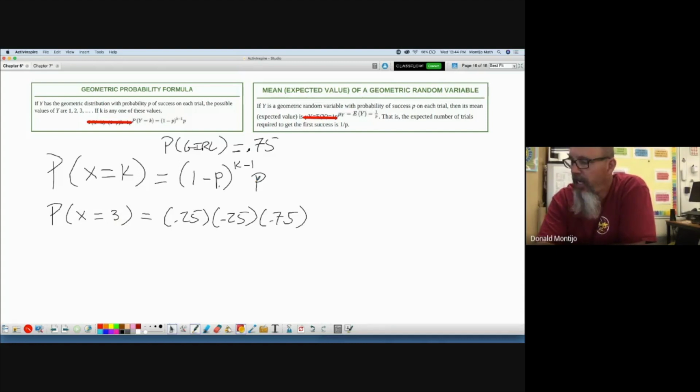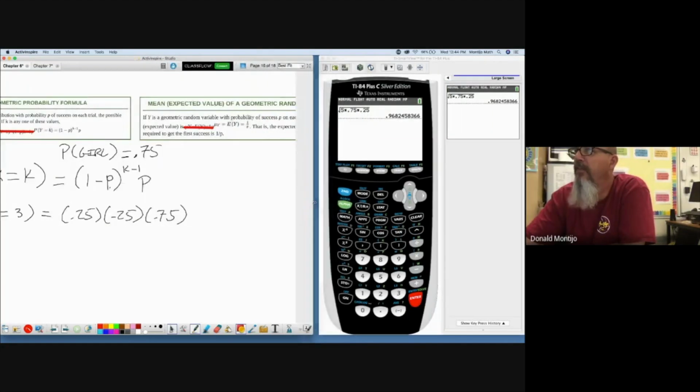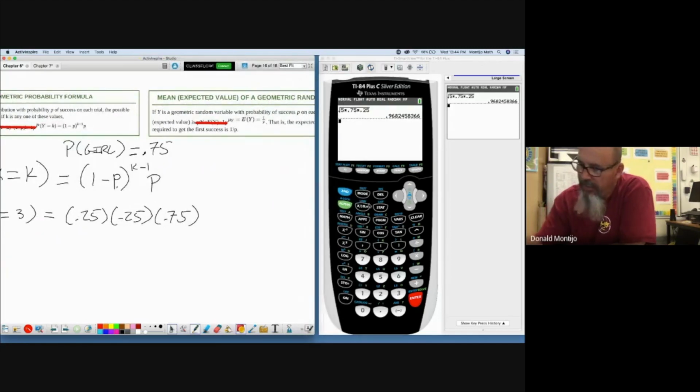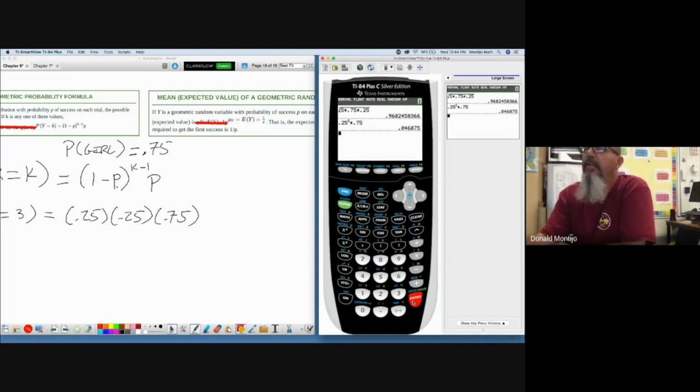The calculator can also do this for us. Let's look at our favorite strong friend here, the one that does all the heavy lifting for us. Let's take 0.25 squared times 0.75. Oh, okay, 0.0468. The probability my first girl is on my third child is about 4.6%, assuming all the other things are true. Like we said, the probability of a girl is 0.75 and so on.